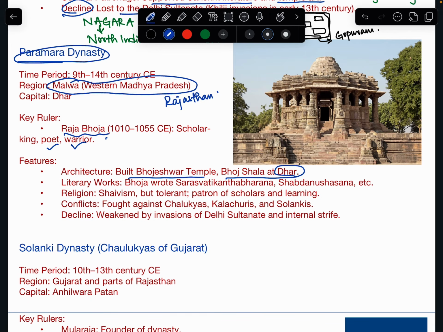Okay, and he also wrote these treatises or writings, Saraswati Kanthabharan, and you have to remember some names, not useful to remember all the names. Okay, conflicts, they fought against Chalukyas, Kalachuris and Solankis. Religion, mostly Saivism, but tolerant. Okay, patrons of scholars and learning, and they were weakened by the invasions of Delhi Sultanate and internal strife. So we see that after this emergence of regional kingdoms, they were threatened, and then ultimately they were weakened and invaded by Delhi Sultanate.